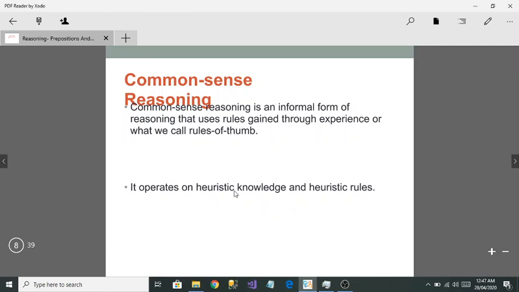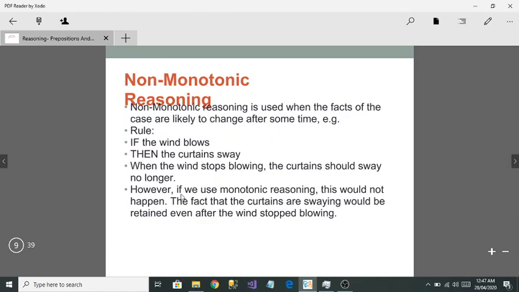The next is common sense reasoning. Common sense reasoning means you're going to think about your thinking. You're going to think according to your experiences, whatever you have seen in your life, and according to that you are going to form it. So this is called common sense reasoning. They have told that it operates on heuristic knowledge and heuristic rules. That means based on the knowledge you have and based on the rules, you are going to do common sense reasoning.